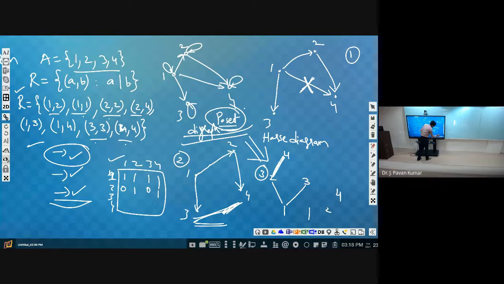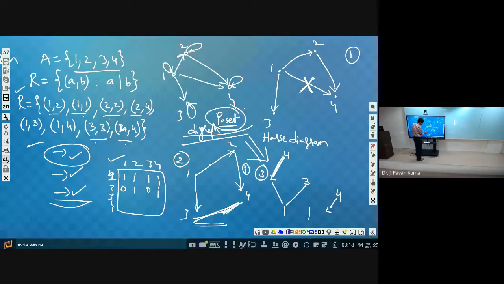So we should keep 2 at least one level lower than 4. By this edge, we can conclude that 2 to 4 there is a relation. We are avoiding the direction, so automatically 2 must be present in a lower level than 4. That is for sure, at least one level lower.